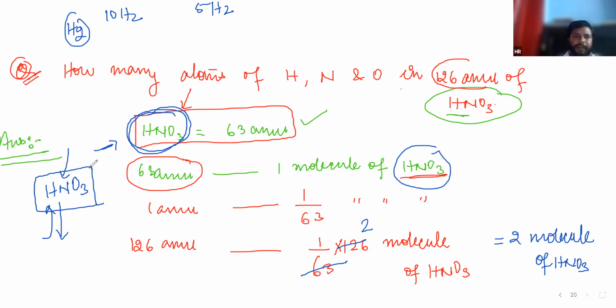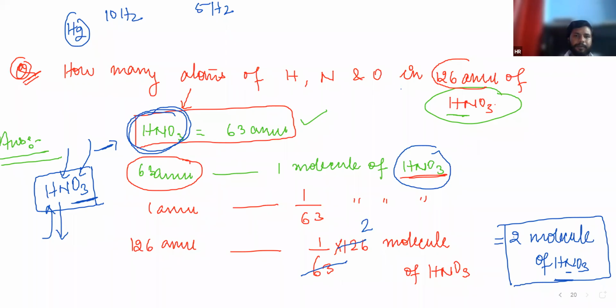One. In one molecule of HNO3, how many oxygen atoms are present? 3. So in one molecule of HNO3, there are 3 oxygen atoms. Then if 2 molecules of HNO3 are present, how many oxygen atoms? 6. Then in 2 molecules of HNO3, how many nitrogen atoms?